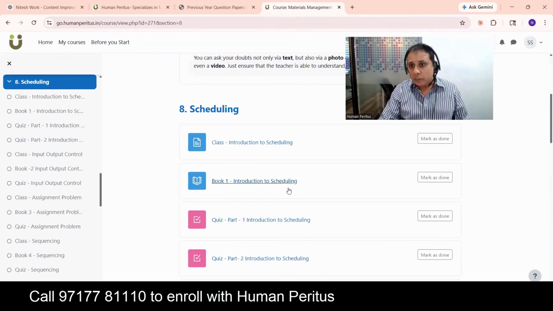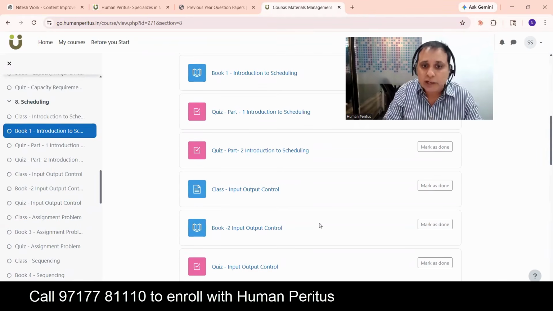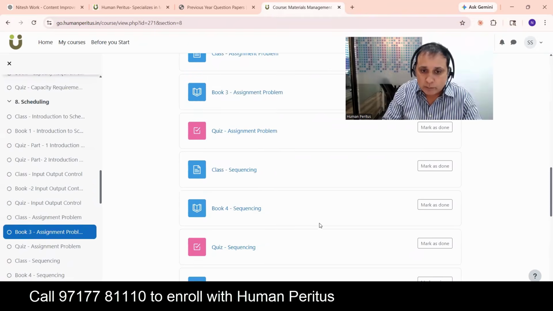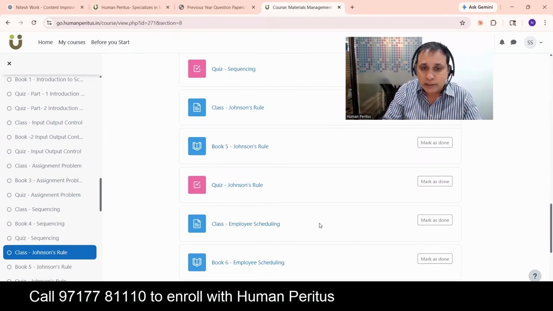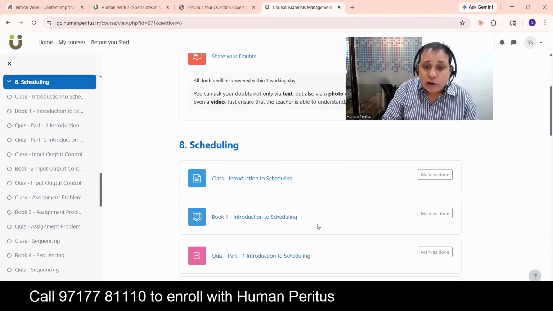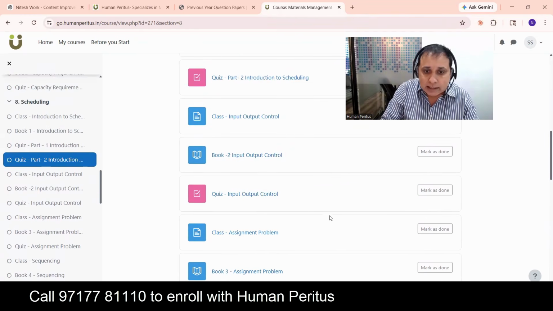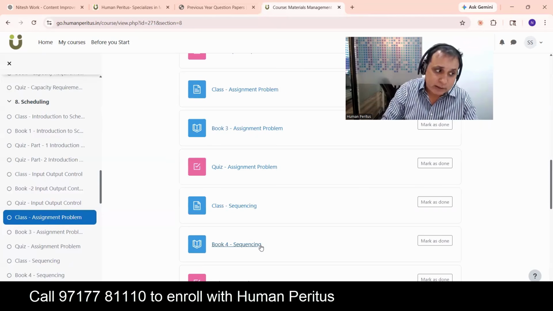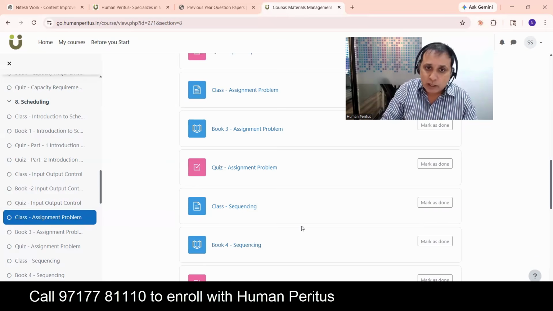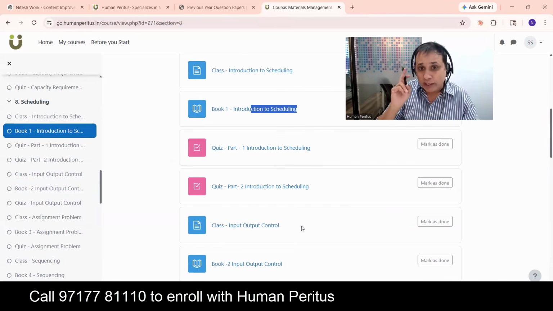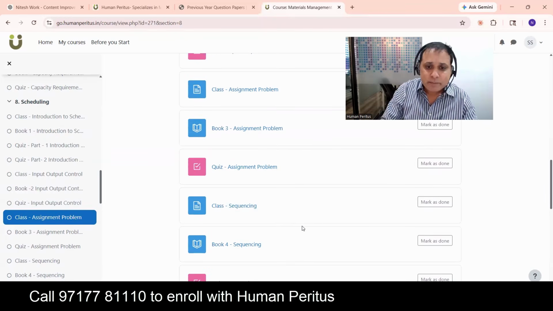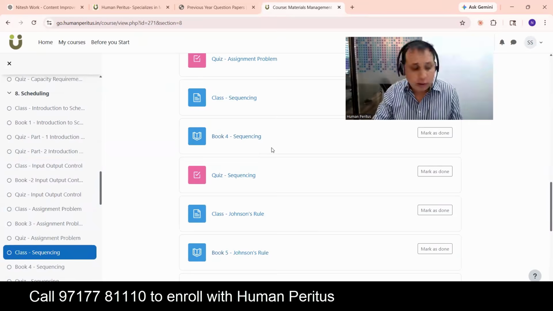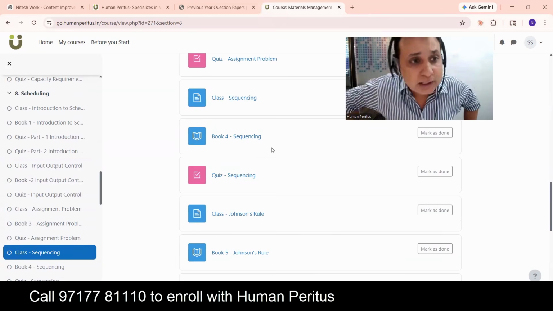Under scheduling, you have multiple sub chapters like introduction to scheduling, input output control, assignment problem, sequencing, Johnson's rule and so on. In this case, you have to do only two parts: introduction to scheduling and sequencing. Everything else can be ignored. Once again, in chapter 8 of material management part 1, do only two subparts: introduction to scheduling and sequencing. So 1 and 4 you have to do. Rest everything can be ignored. When I say ignored, that remaining portion is good to do.